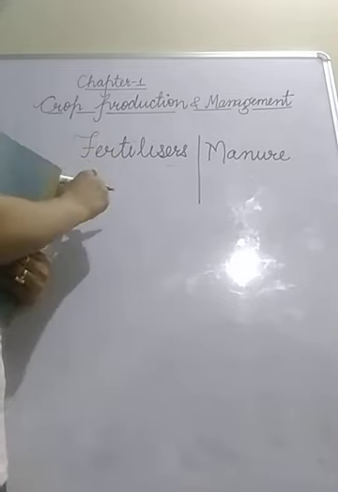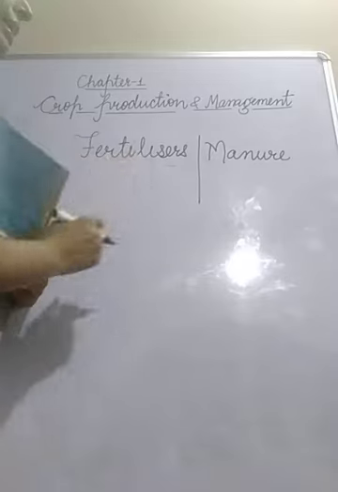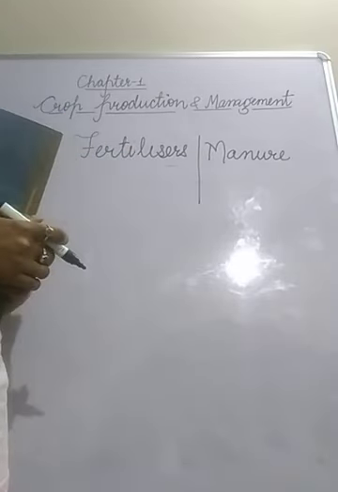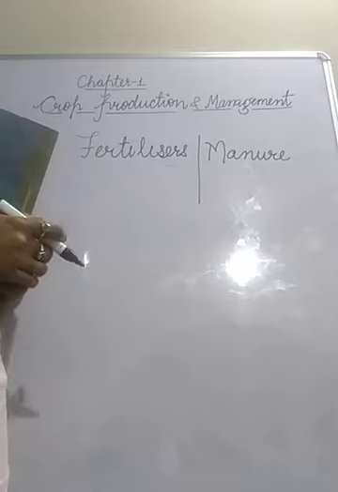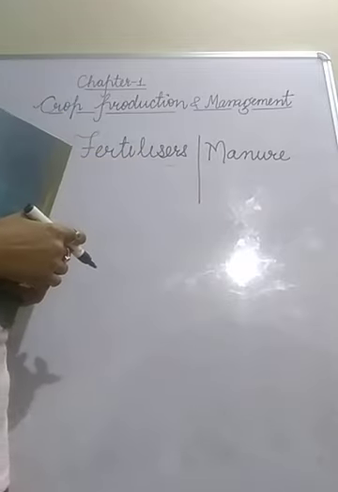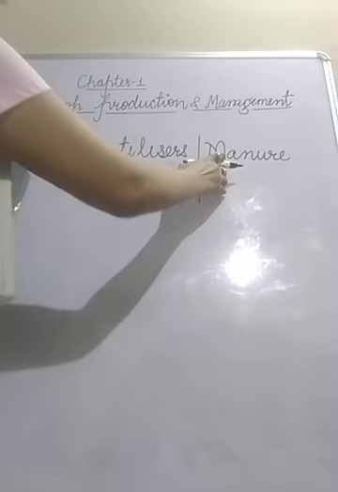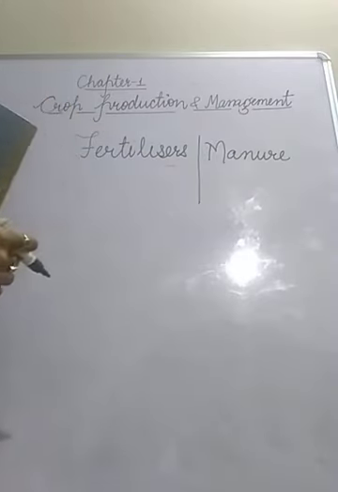It affects soil fertility. On the other hand, manure will improve the fertility of the soil if we use it for a long time.